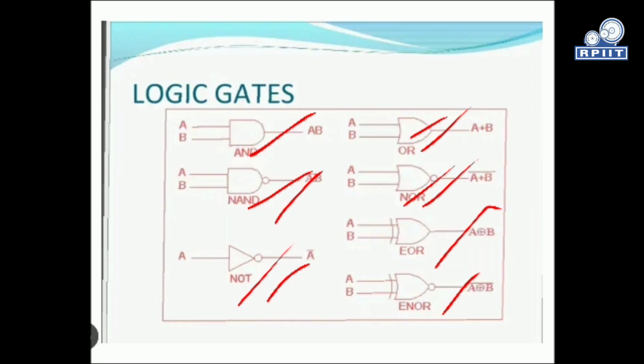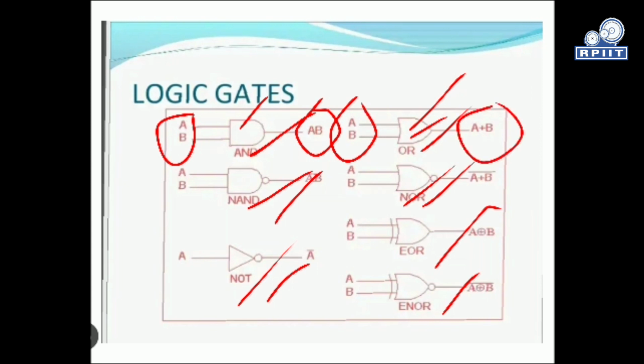In the AND operation, if we give the inputs A, B, then we get A into B as the output. This is the symbol of the AND gate. In the OR gate, if we give two inputs A and B, the summation of these two, A plus B, is the output. This is the OR gate. And in the NOT gate, we get the complement of the input. A is given like that, flows through this symbol, and we get A bar.